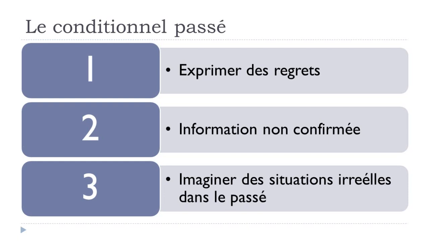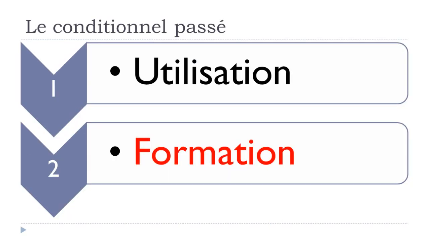So that's the use of le conditionnel passé. First one, exprimer des regrets. Second use, information non confirmée. And the last one, imaginer des situations irréelles dans le passé. Okay? And now let's see how we make this conditionnel passé.